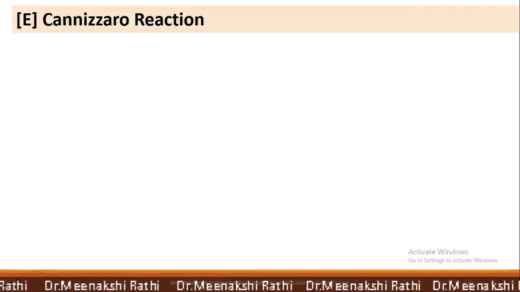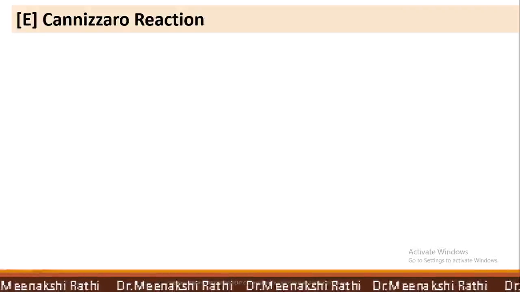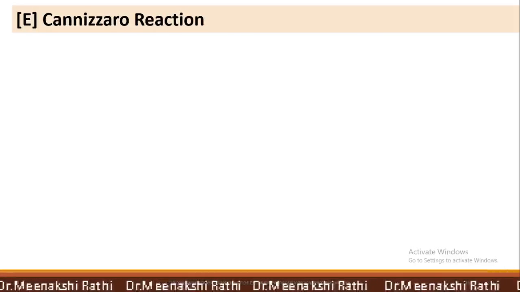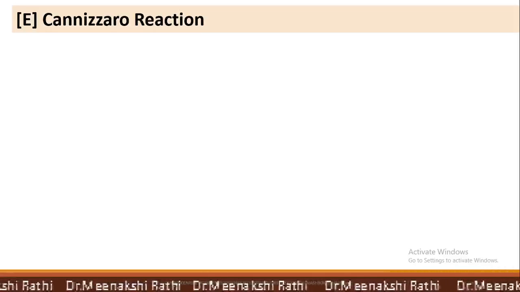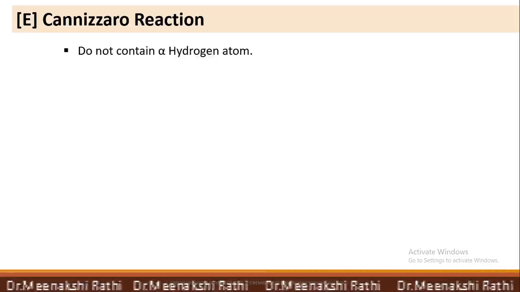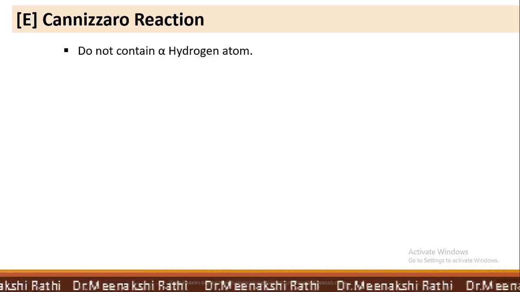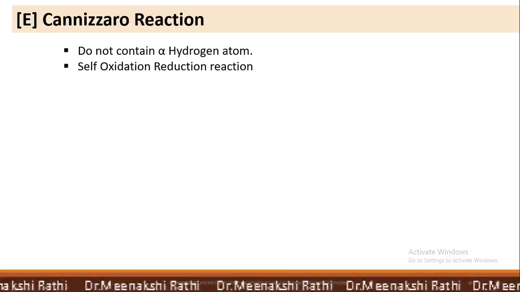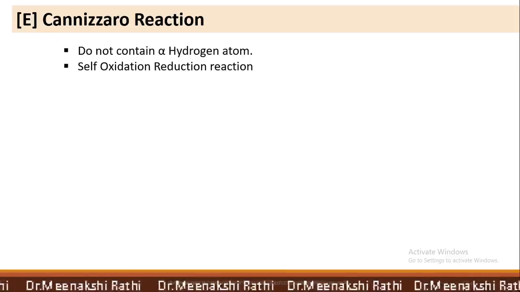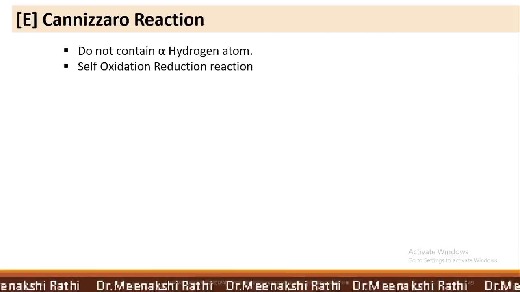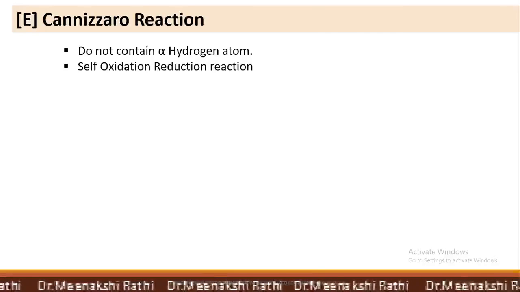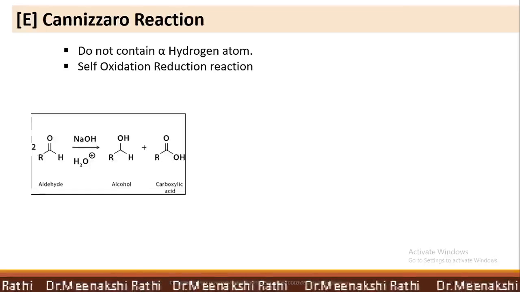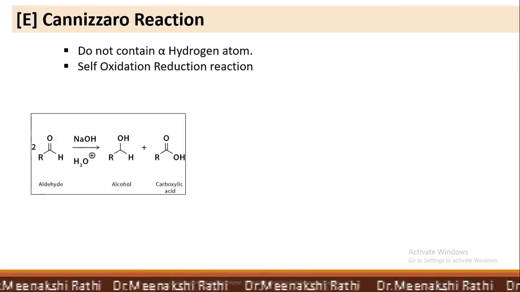Let's begin with the next reactions of aldehydes and ketones. Especially these reactions are for aldehydes which do not have alpha hydrogen atom, that means formaldehyde, benzaldehyde, 2,2-dimethyl propanal. When these aldehydes are heated with strong base, they undergo self-oxidation reduction reaction to form a mixture of an alcohol and a salt of acid.